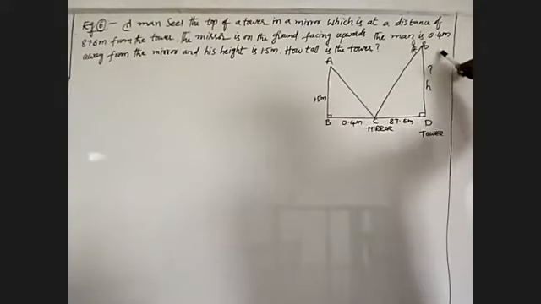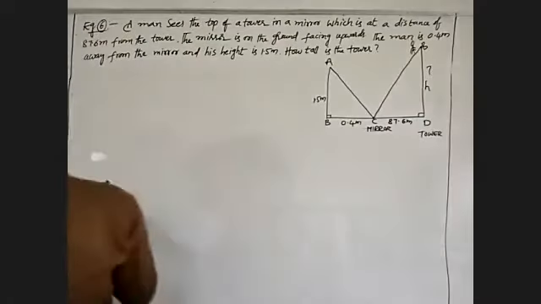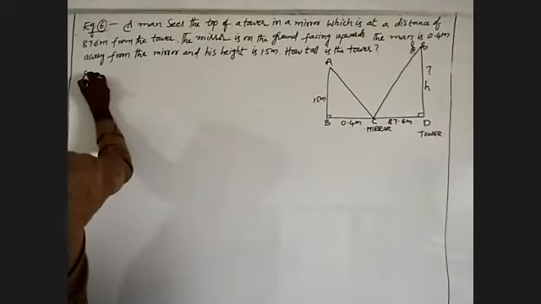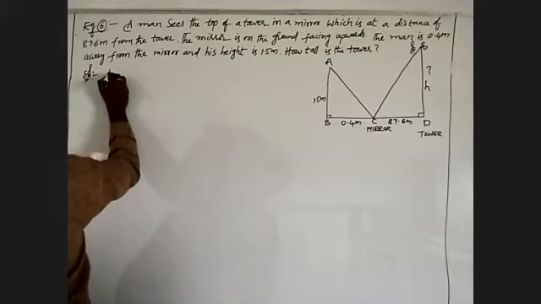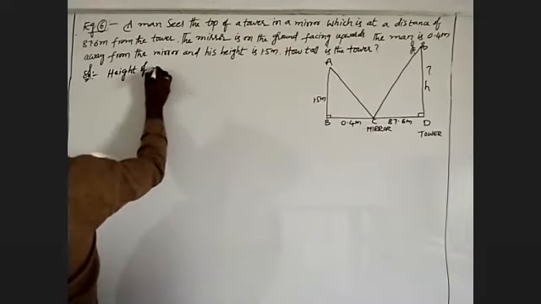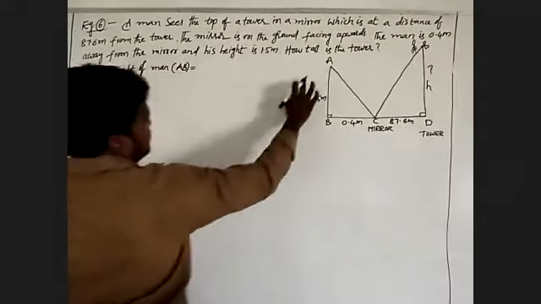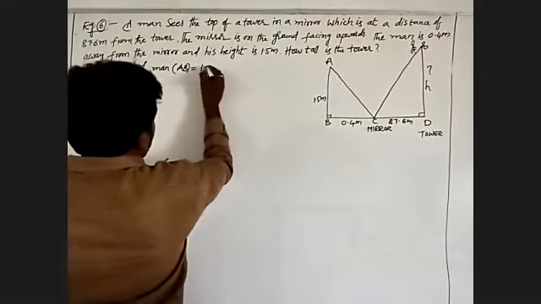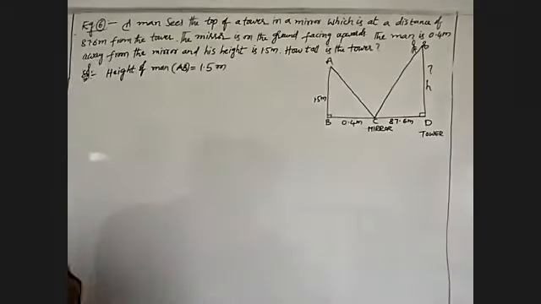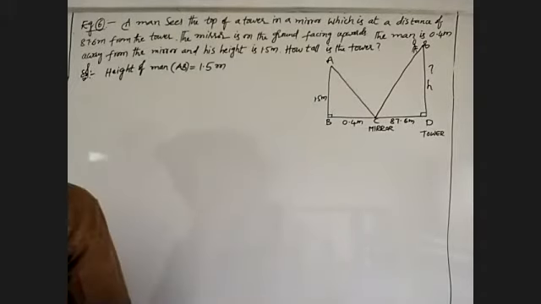Finally, the height of the tower we will find. First I will take the height of a man, AB. The height of a man AB, we will take as 1.5 meters.